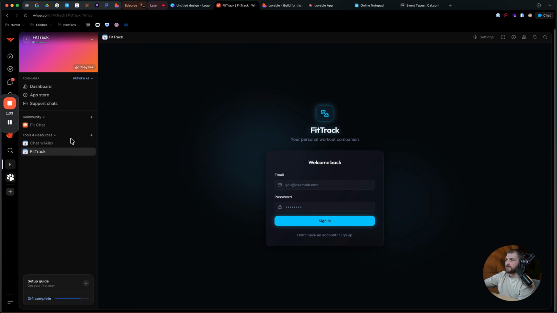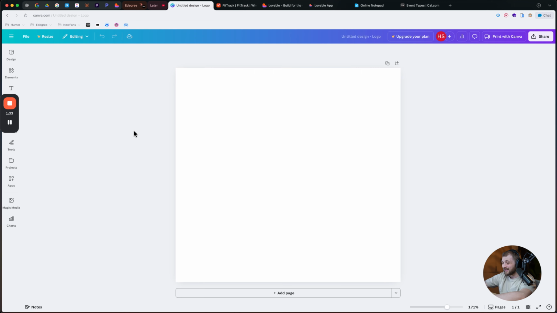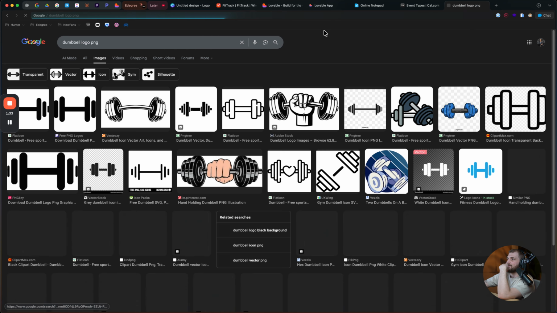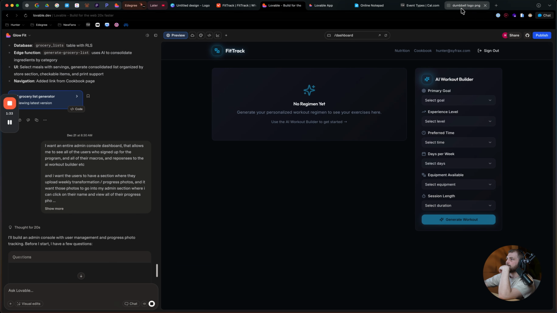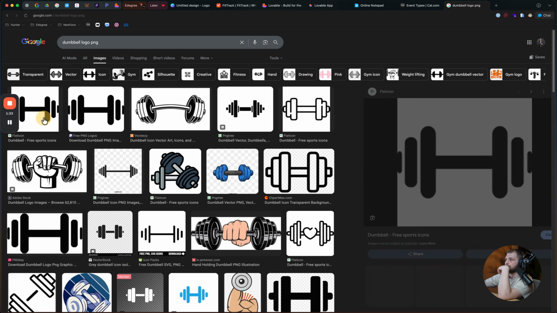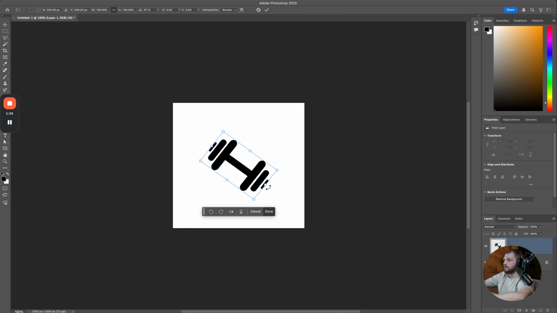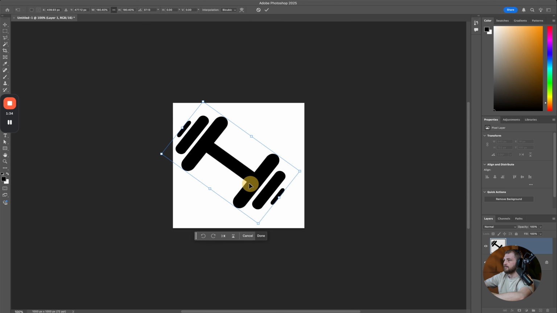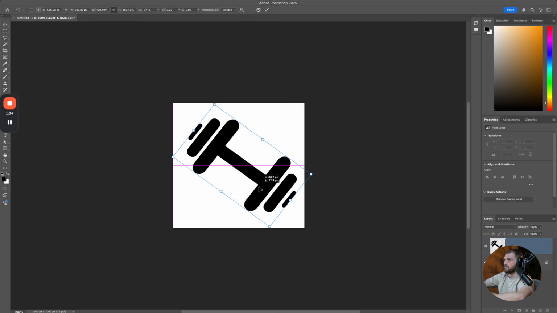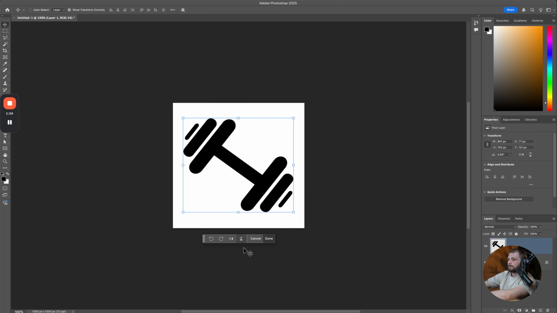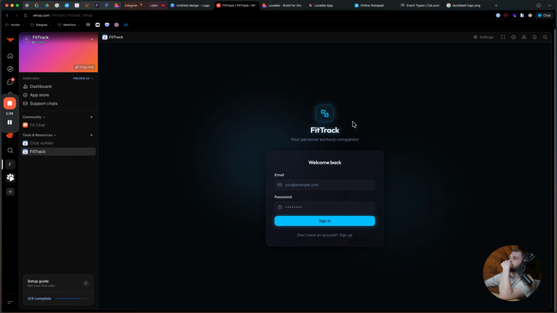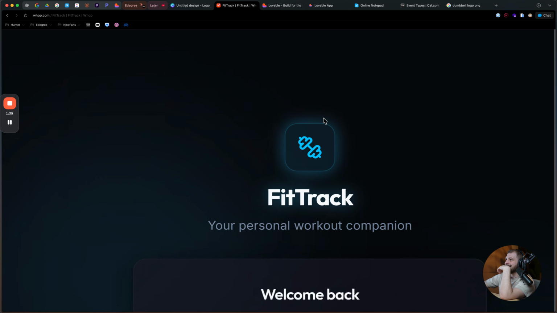Now, while that works, we can start working on the logo and the banner here. We can use Canva. I don't like using Canva. We're just going to do the same logo that Lovable created. So this one would honestly work fine. Okay, we're going to paste our dumbbell in here. We're going to increase the size of it probably about here. Our logo, I believe, had a white or black background, and then it was blue. I guess this is kind of like a blue color. You know what I mean?